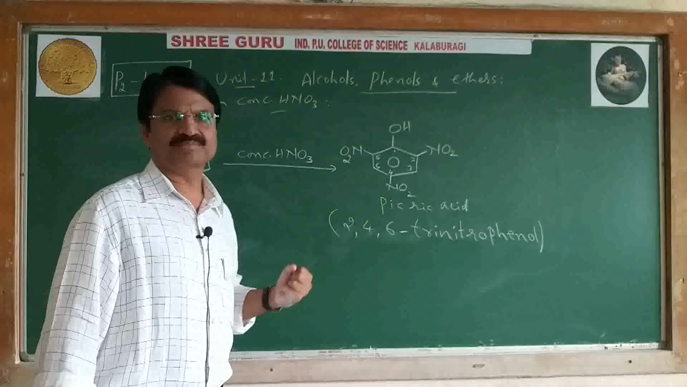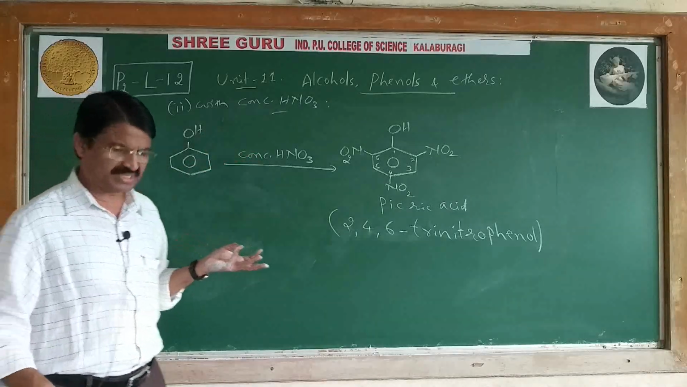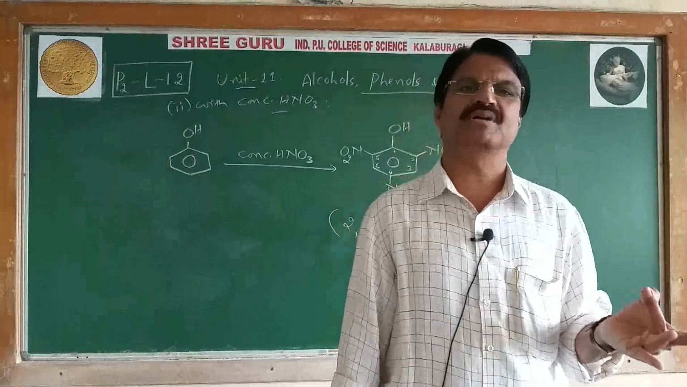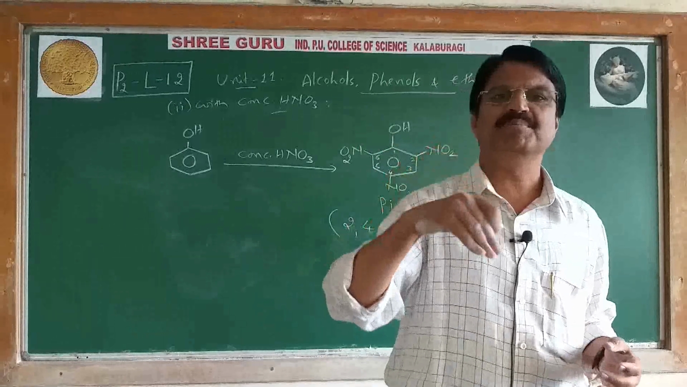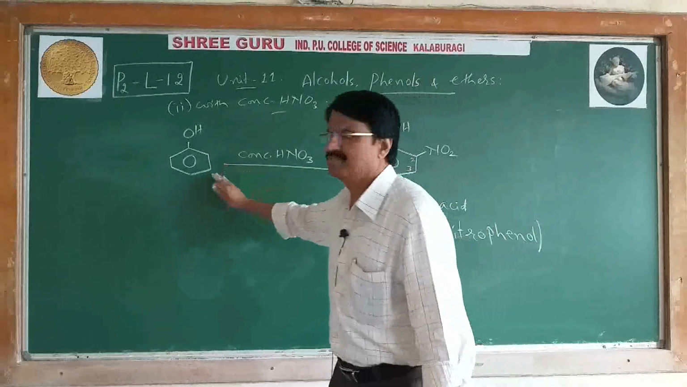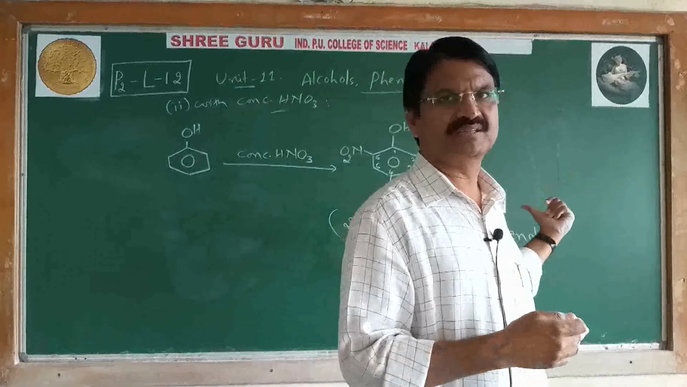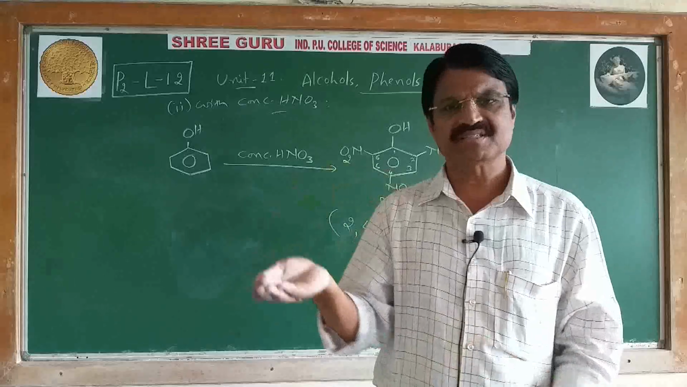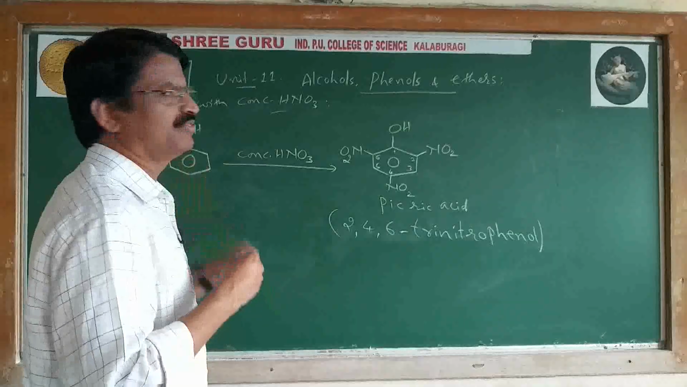Why is the yield less? Because in the previous video I told you that oxidizing agents such as potassium permanganate, potassium dichromate, concentrated nitric acid are called strong oxidizing agents. They can oxidize phenol into parabenzoquinone. Therefore, some molecules are converted into parabenzoquinone, and you don't get picric acid. Only a few molecules are converted into picric acid. And to avoid this side reaction or side product formation,